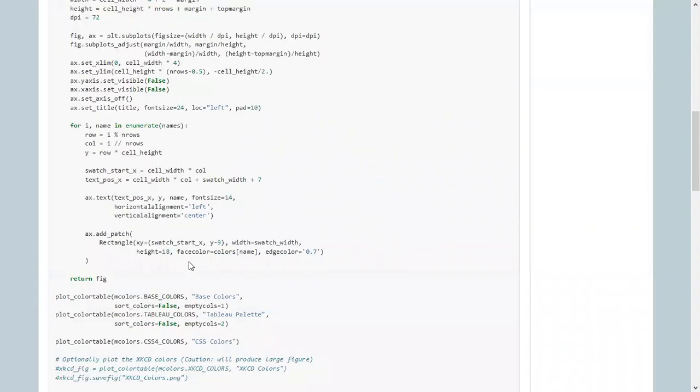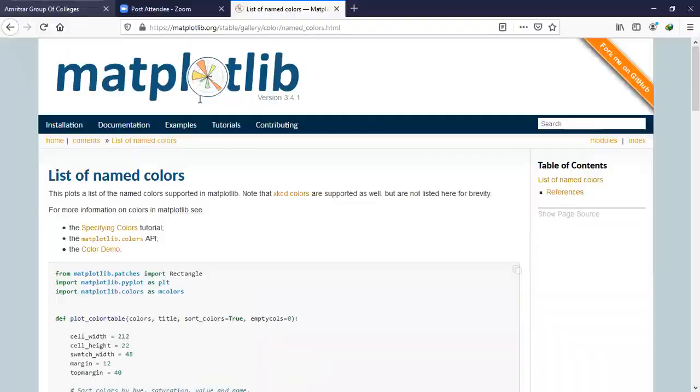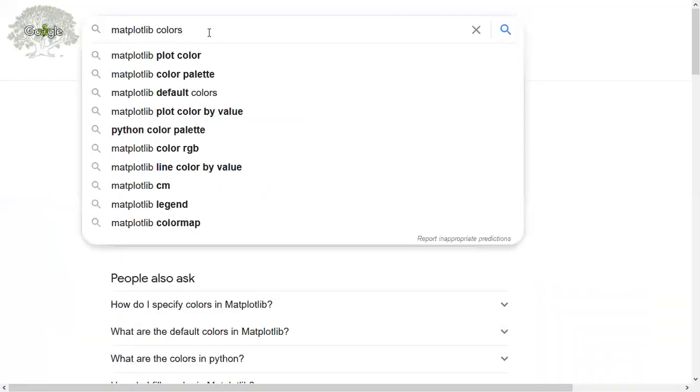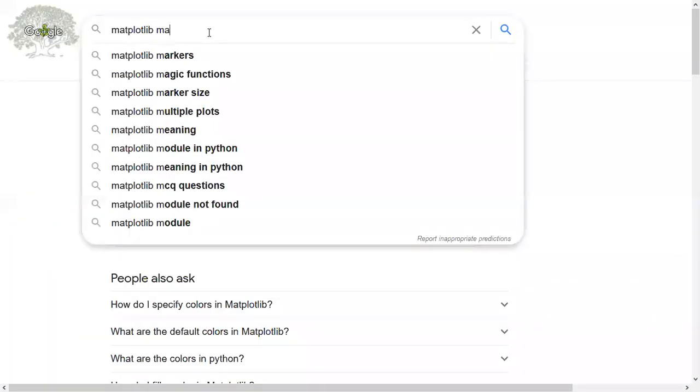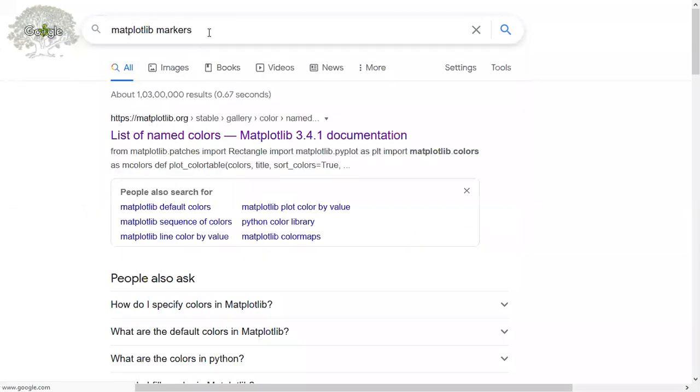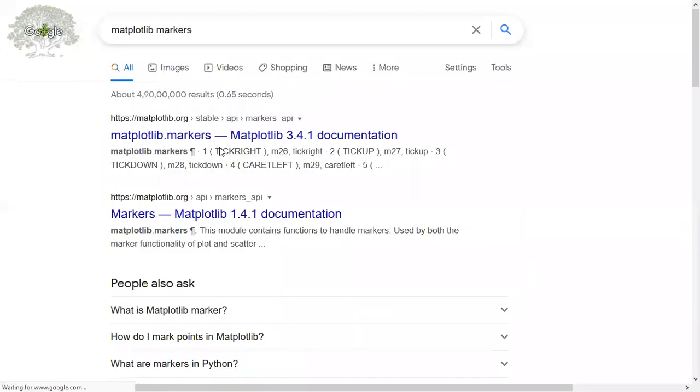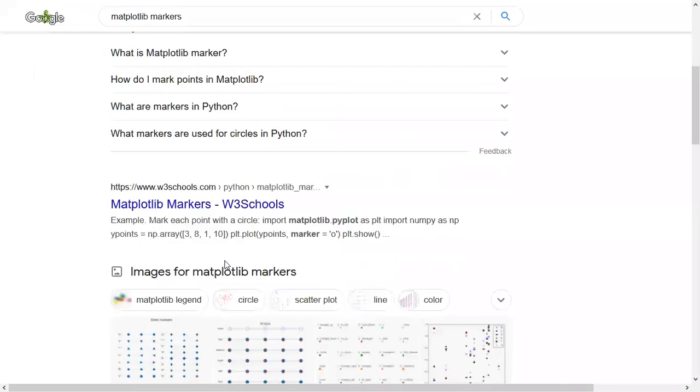And the other thing that we were looking for was markers, right? So let's look for the markers. One was a circle that we just used. Matplotlib markers. Let's see in this.